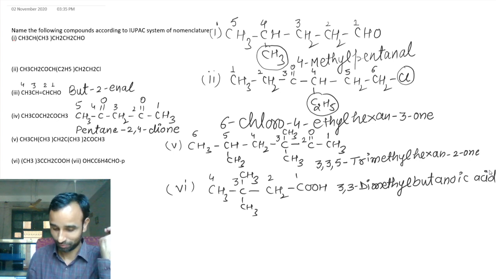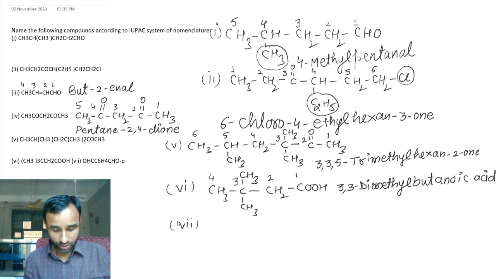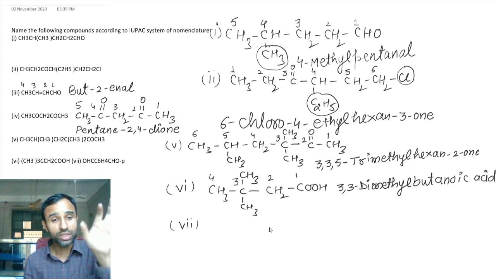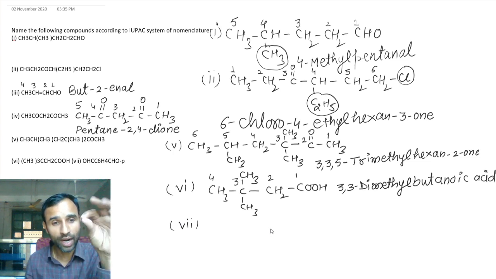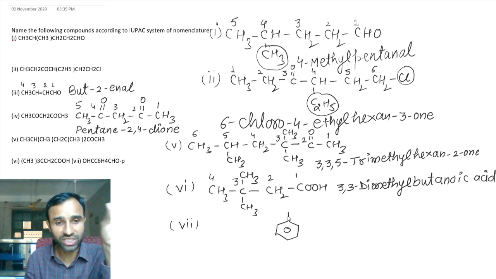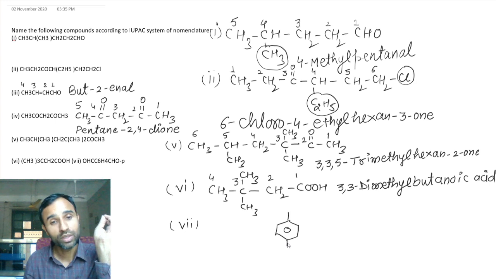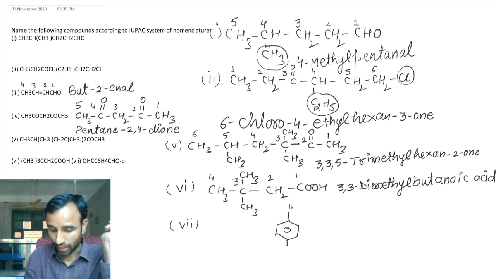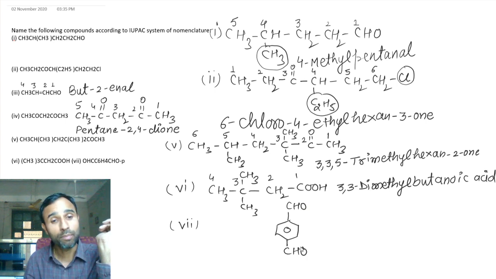Now the last one, the seventh one. In the seventh there is CHO, C6H4, CHO. That means the CHO groups are at para position to each other. That means it can be written as a benzene ring, because you know C6H6 is benzene. So C6H4 means there are 2 substitutions, and CHO at first and another CHO at para to it.